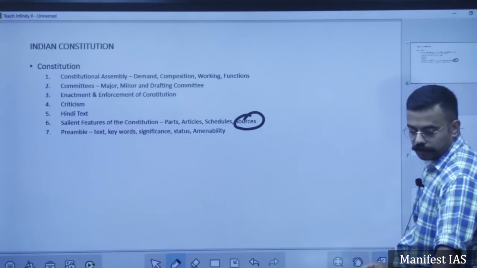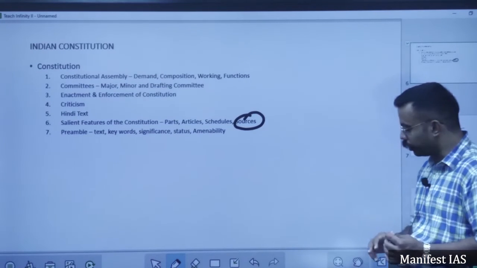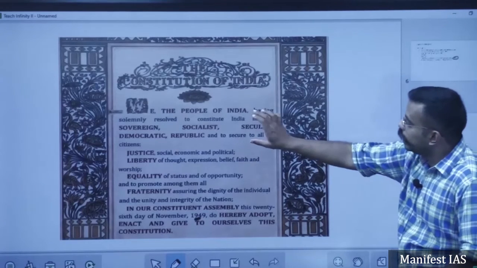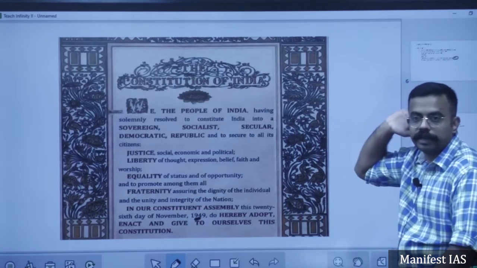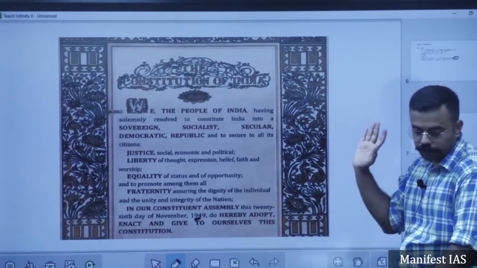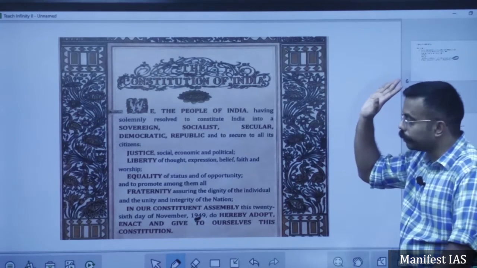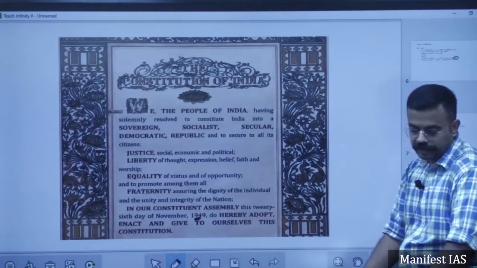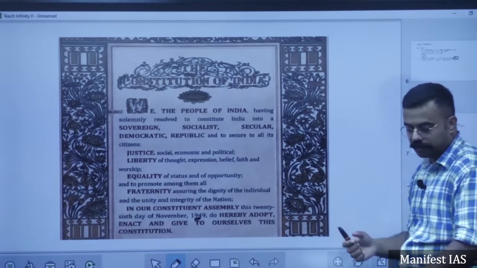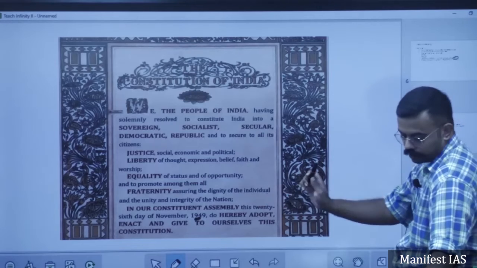Now let us move on. What are the ingredients? The preamble first says where we derive the power from. We derive it from the people of India. Second is the source of authority. Then the nature of the Indian state. What is the nature? Sovereign, socialist, secular, democratic republic. Then the objectives of the constitution. Later on it gives the date of enactment and adoption of the constitution.